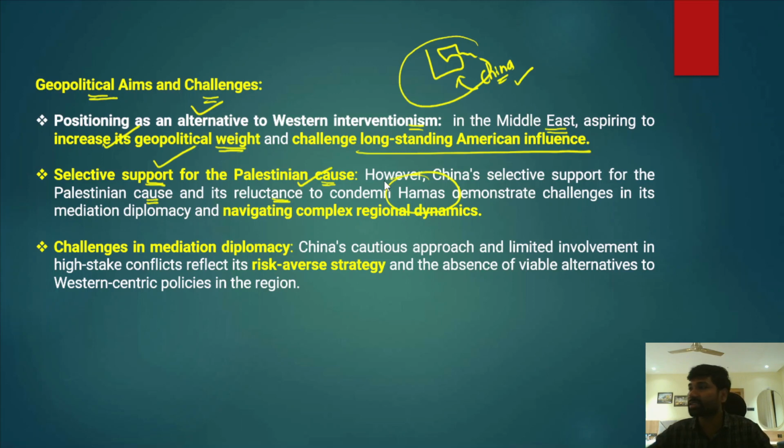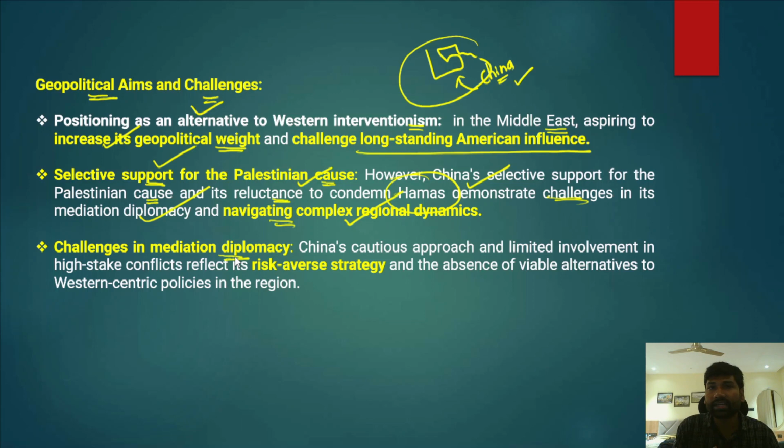China has not condemned the attack by Hamas. That has been demonstrating the challenges in its mediation diplomacy, and it has also been navigating complex regional dynamics. Because of that, China has not condemned the attack of Hamas on Israel. After that, it has also been facing several challenges in its mediation diplomacy.